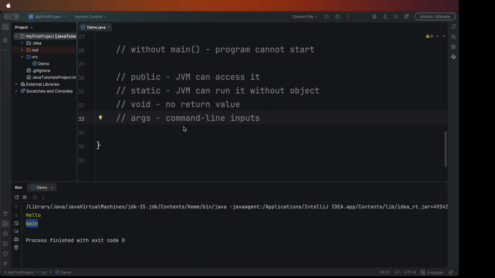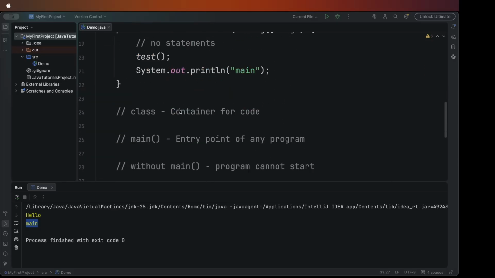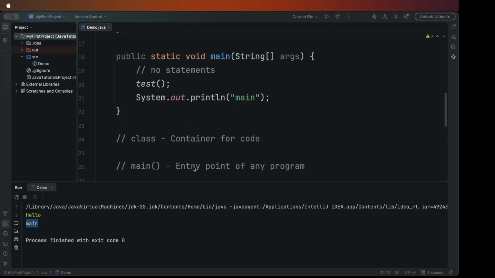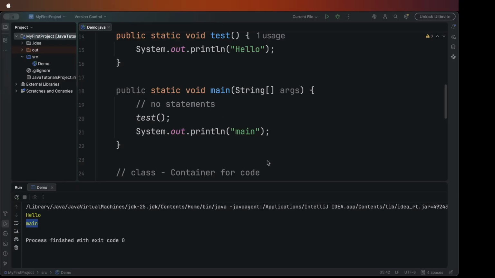Now, the statements inside main. What are these statements? The statements are the actual program logic. Inside the main method we write statements, and statements are instructions like printing output, calculations, conditions, loops, or calling other methods like this. Everything can be added inside this.